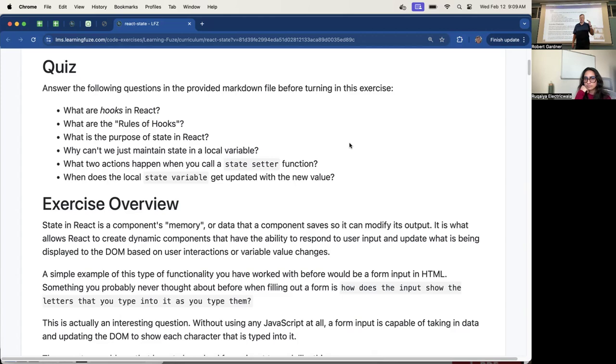Tell it to do it as multiple choice questions, and if you give it the wrong answer, then it will usually tell you why it's wrong. I have found that if I type in my answer, it sometimes can figure out if I got it right or not, but not usually. So anyway, just do whatever it takes to make sure you get state down.